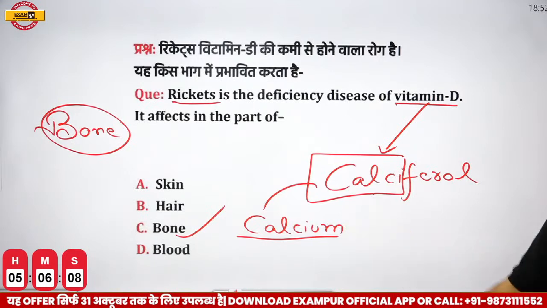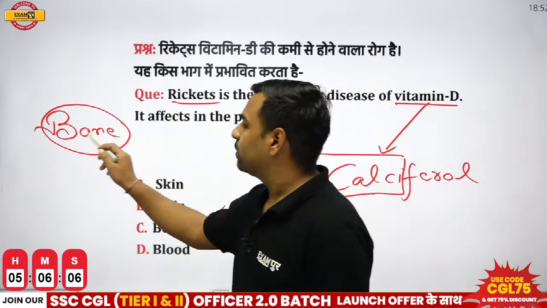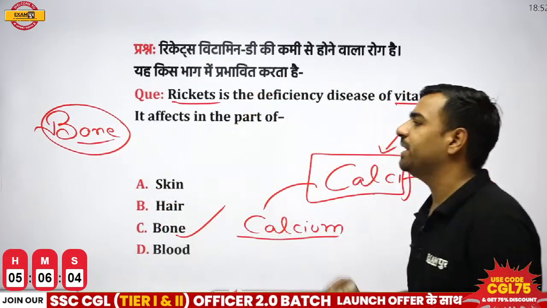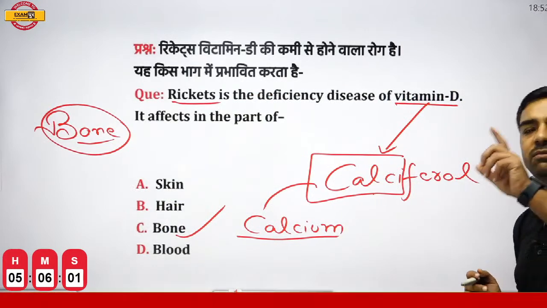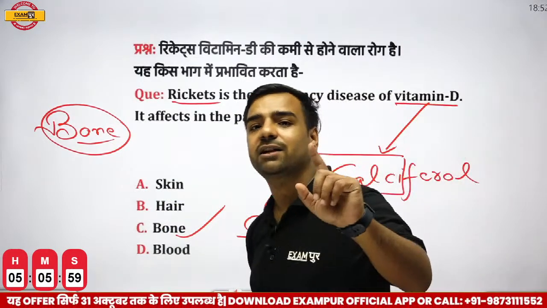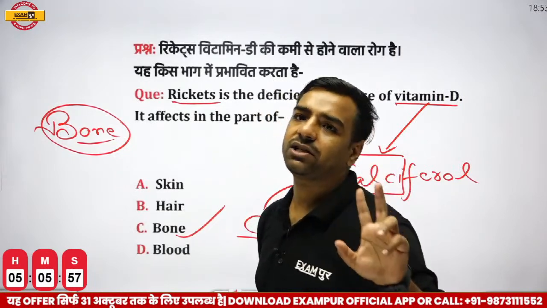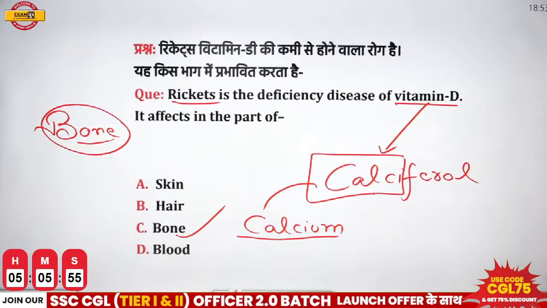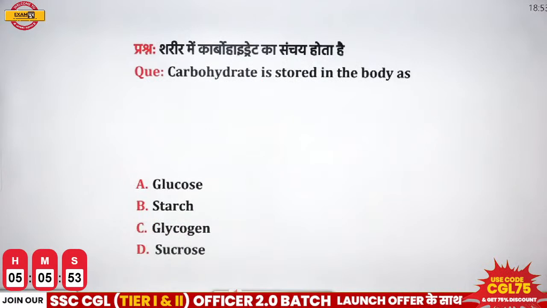Calci, you can relate it with calcium. Calcium is present in the bone. So the issue created due to the deficiency of vitamin D is an issue in the bone. For children, it will be rickets, and for the elders, it will be osteomalacia. Simple. Okay, let's move forward to the next question.